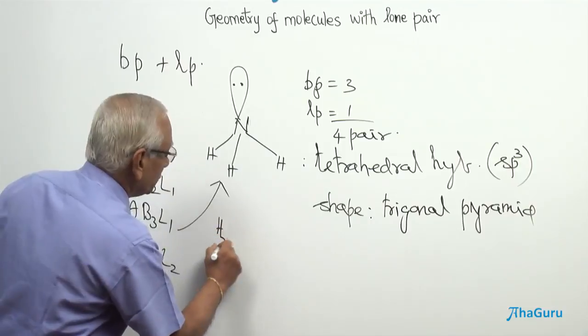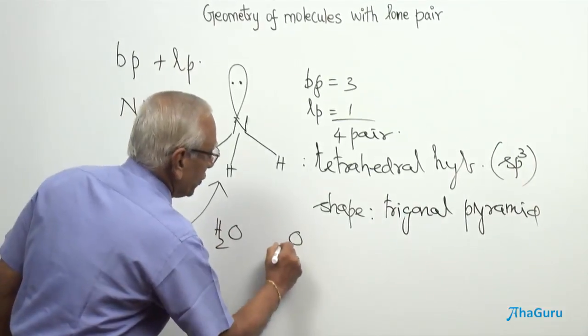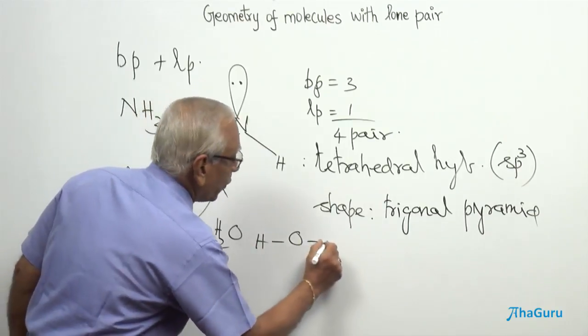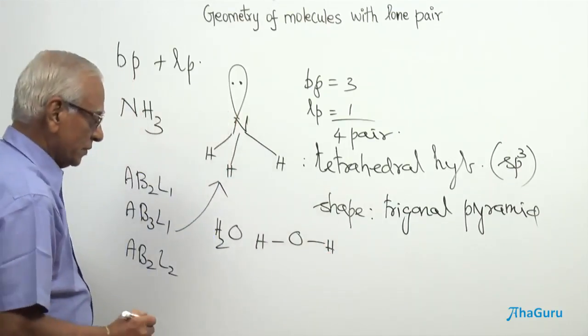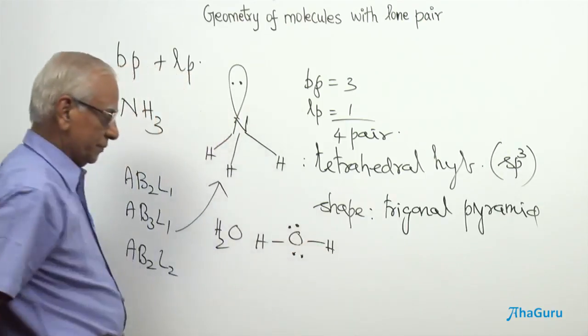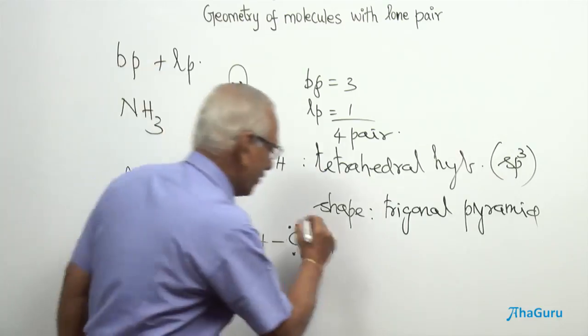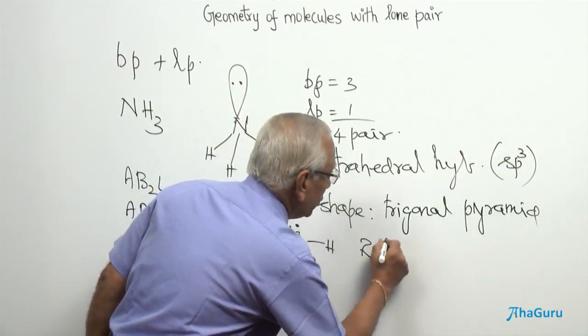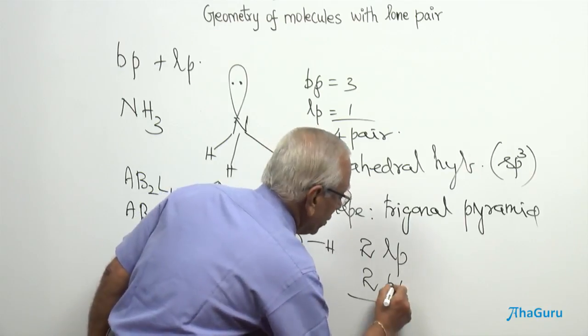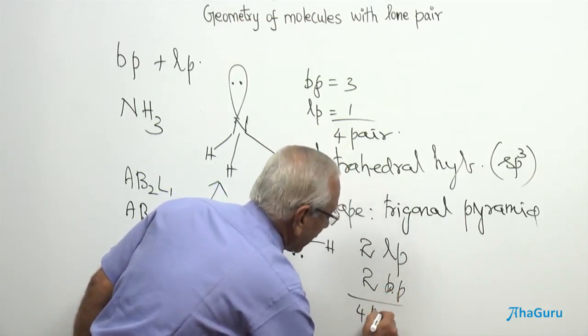Let us take one more example. Water, H2O. Now, if you write the structure of water, the electron dot formula, you see here there are 2 lone pairs and 2 bond pairs. Therefore, there are 4 pairs of electrons.